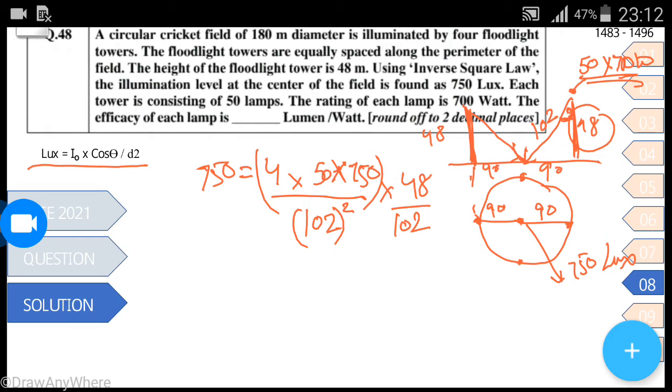We have to find the efficiency of each lamp. The number of lamps is 50, and each is 700 watt.